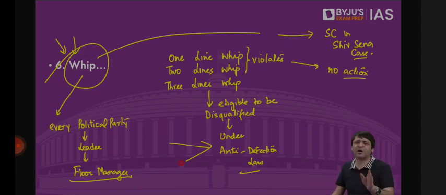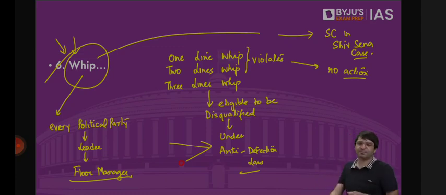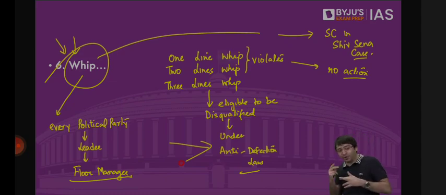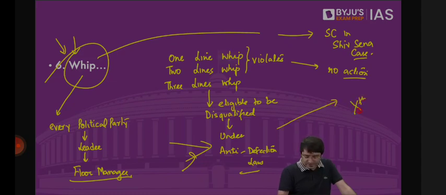But three-line whip. There is going to be a session of Indian parliament. So first, informing them of the session. Second, there is going to be voting on the citizenship amendment bill, or voting on a no confidence motion or a confidence motion, or on the budget, and you have to vote like this. If I tell you in this three-line whip that you have to vote against this bill, and you vote in favor or you abstain, that means you are doing something contrary to the whip. You will be disqualified under anti-defection law. And more on that we will discuss in the 10th schedule of the Constitution.